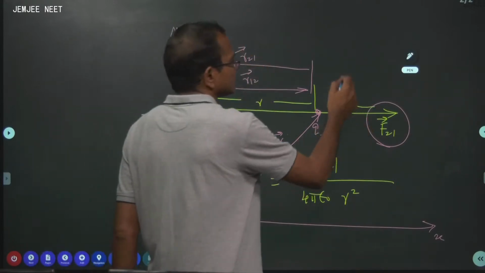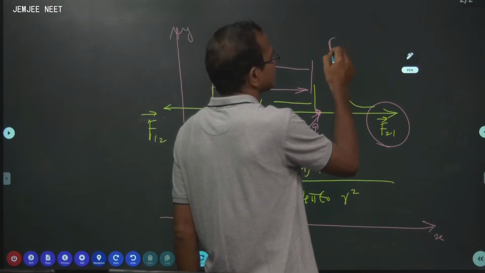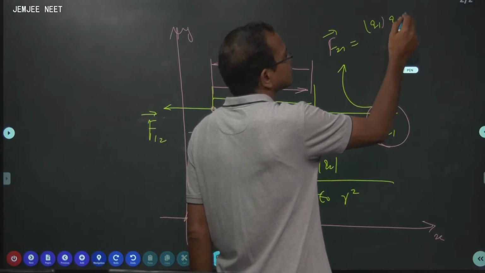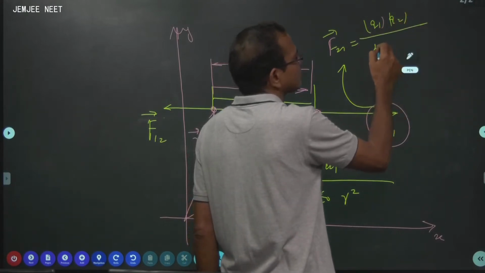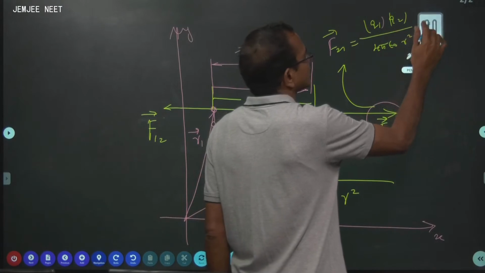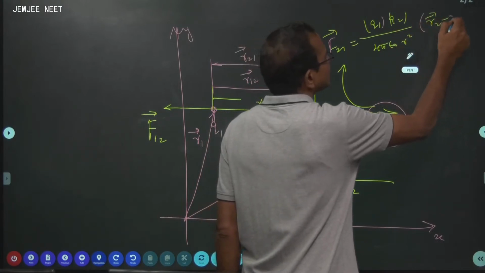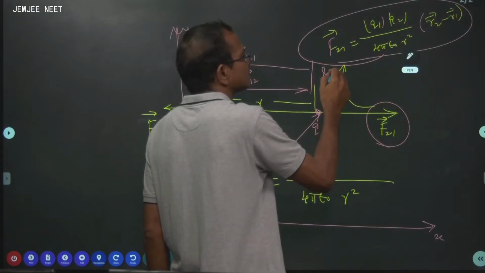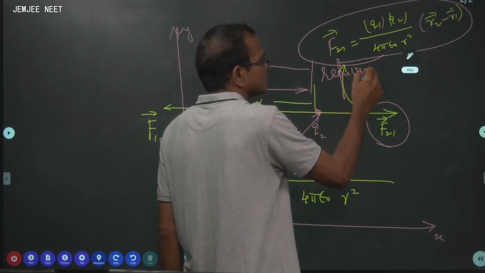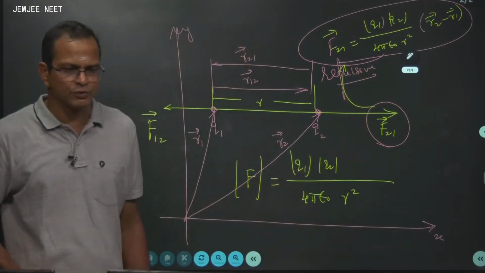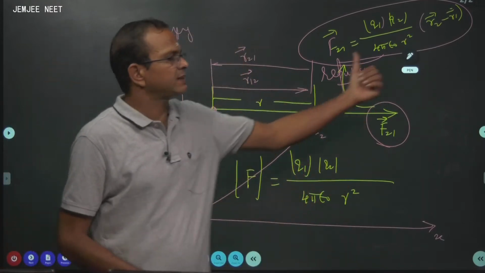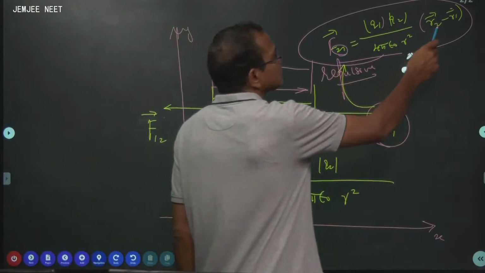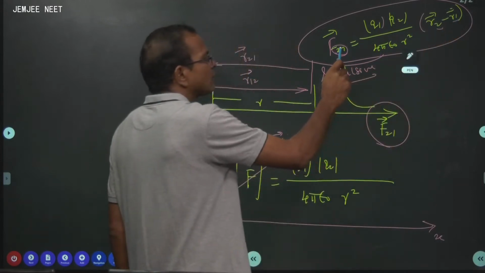Now what is the formula for this? F21 vector is simply given by Q1 Q2 over 4 pi epsilon 0 r square times r2 vector minus r1 vector, provided what you are discussing is a repulsive force. If it is a repulsive force, then this is the direction of force, right. So very easily you can remember 2 minus 1, force on 2 applied by 1.